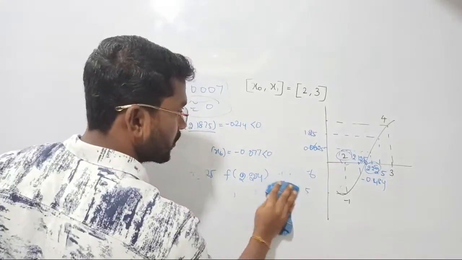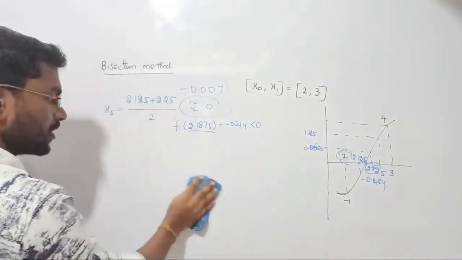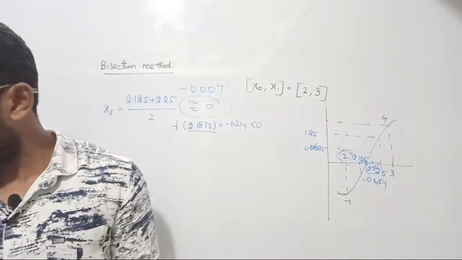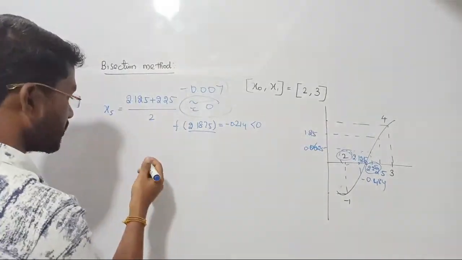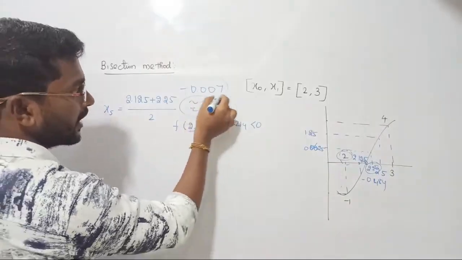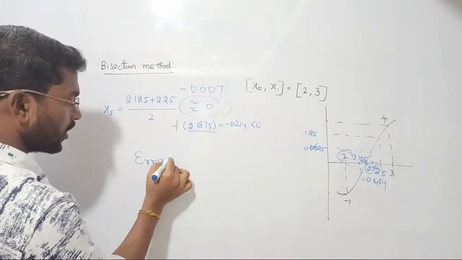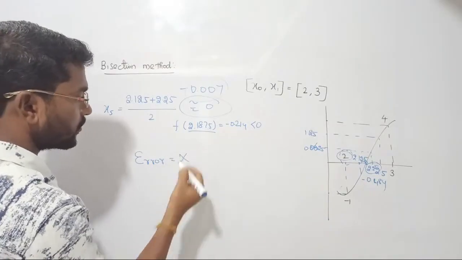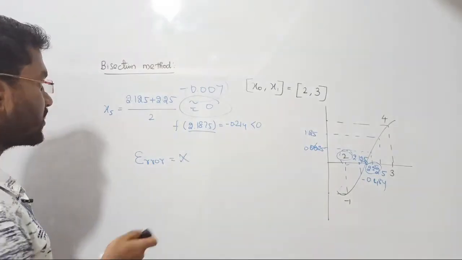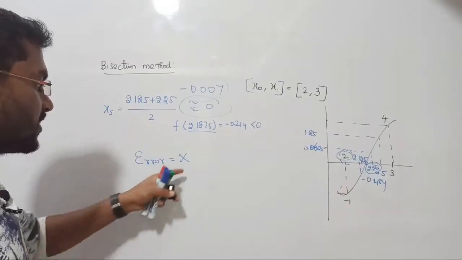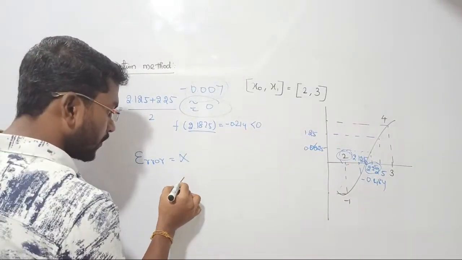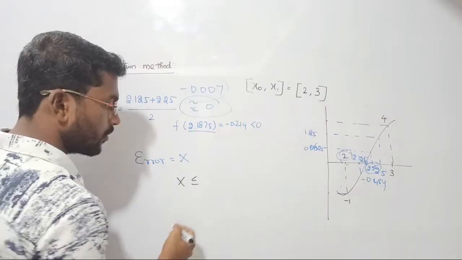How many iterations have you done here in the bisection method? In order to find out the number of iterations, the error will be given in the example. Let me define it in terms of a variable, in terms of x. That x will be given because we are writing it in terms of x only. So with the help of this error, you have to find the number of iterations.